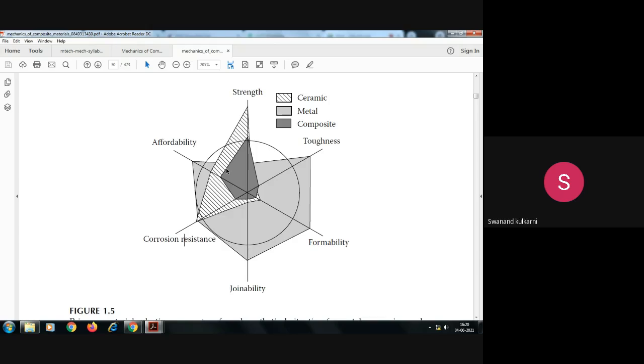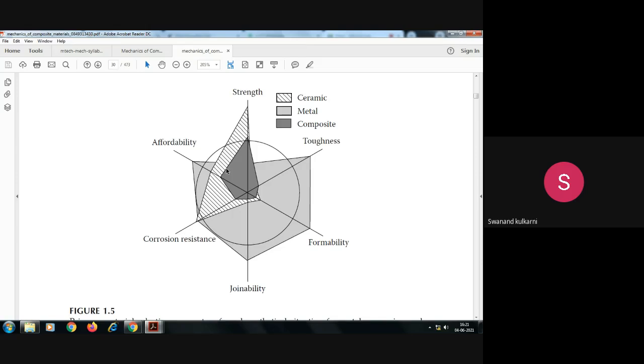Is it okay? Then joinability of the composite material is also one kind of drawback in case of composite, because in case of metals, joinability is good, but composites are not good enough to join with each other. Formability is also a weak point of this composite material, and toughness is also comparatively weak, because toughness of ceramic is very low as compared to metal, but for composite it becomes intermediate of the metal and ceramic.